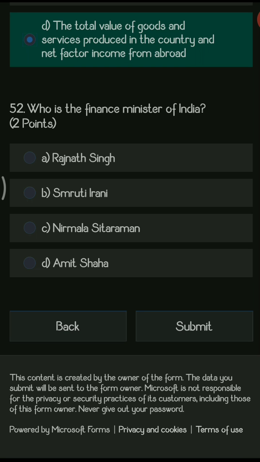Next question, who is the finance minister of India? So this is also a very important question. So here we have options like Rajnath Singh, Smriti Irani, Nirmala Sitharaman and Amit Shah. So presently the finance minister of India is Nirmala Sitharaman. So this is all about the MCQs which are based on lessons number 5 and 6, that is secondary and tertiary economic activities for standard 12th arts and science students.